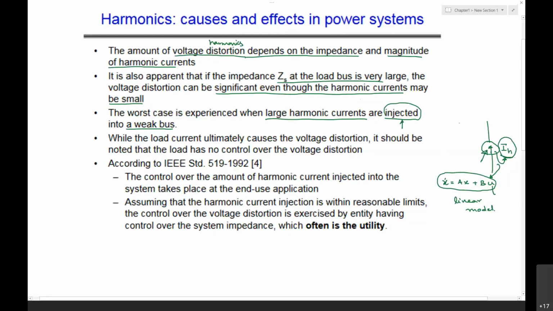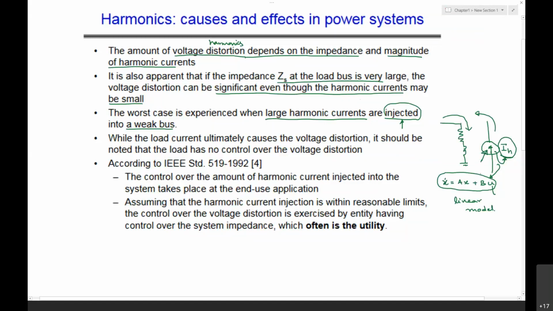Whenever you consider a linear load, we considered the current drawn by the source. Whenever you talk about the harmonic current, it is the current injected. Because of that, whenever we represent a nonlinear current, we represent it as a current source only.